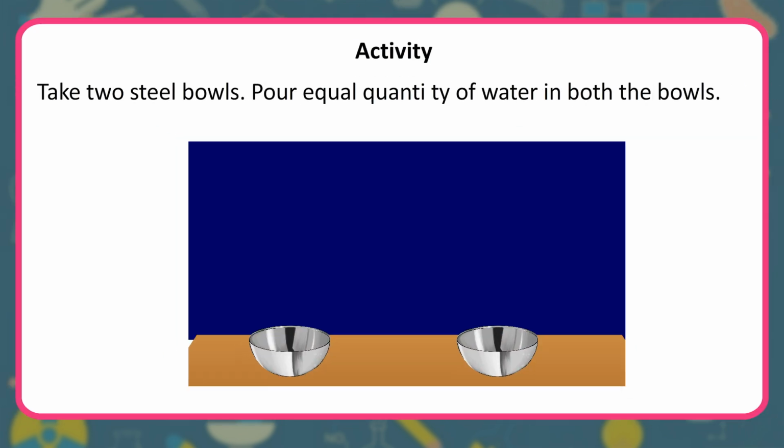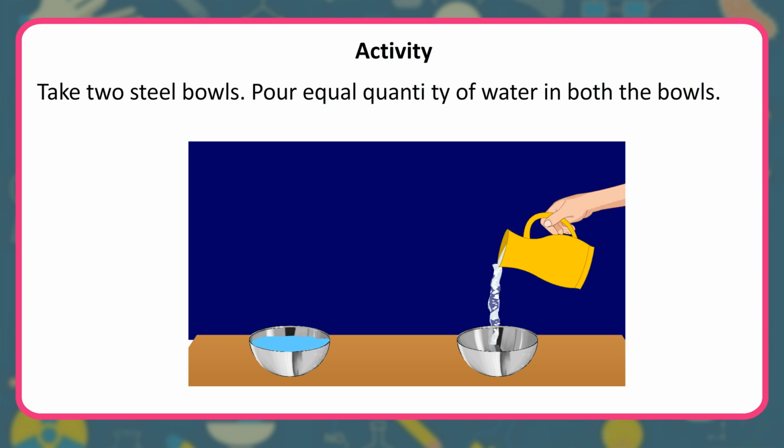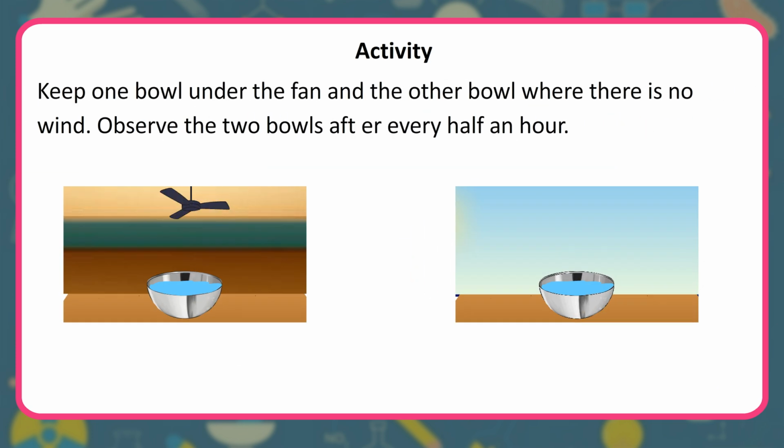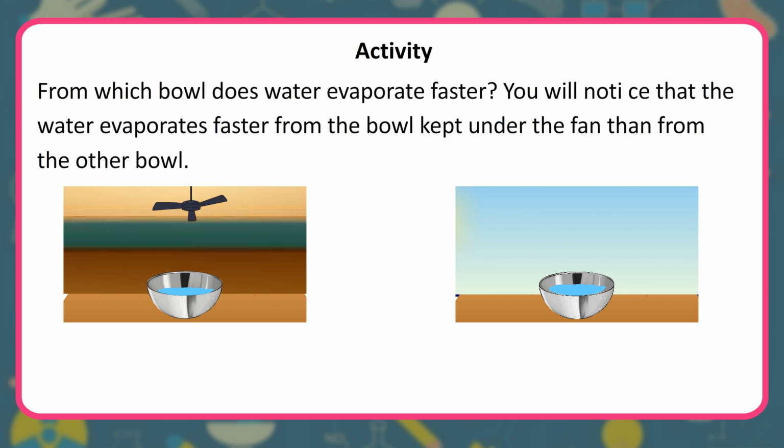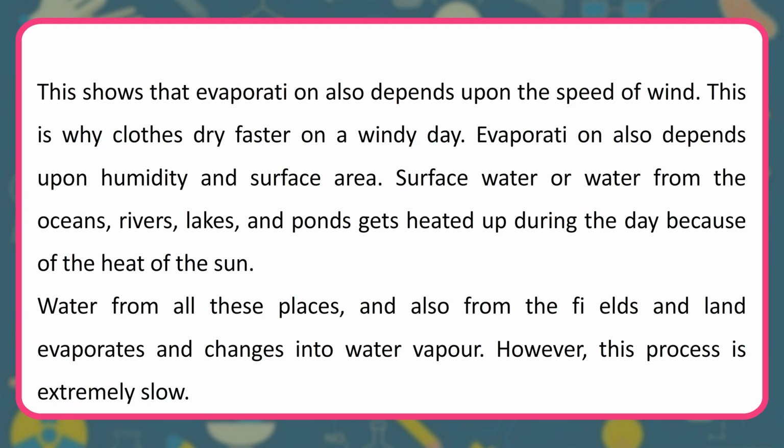Activity. Take 2 bowls. Pour equal quantity of water in them. Keep one bowl under the fan and the other bowl where there is no wind. Observe the 2 bowls after every half an hour. From which bowl does water evaporate faster? You will notice that the water evaporates faster from the bowl kept under the fan than from the other bowl. This shows that evaporation also depends upon the speed of wind. This is why clothes dry faster on a windy day. Evaporation also depends upon humidity and surface area.